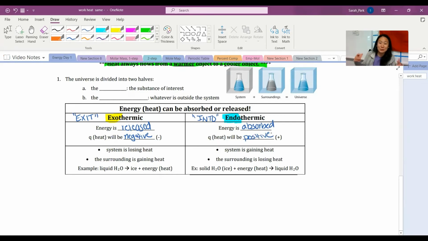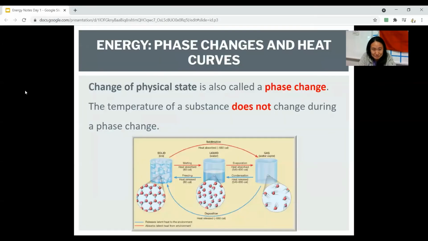So right now we're just trying to determine what's the difference between exo and endothermic. We're going to get to more about this bottom stuff in the next video, but let's look at some examples of endo and exothermic. You see these a lot in phase changes. So change of physical state is also called a phase change. While it's changing phases, the temperature does not change. So that part's not really super important, but we're going to talk about how this affects endo and exothermic reactions.